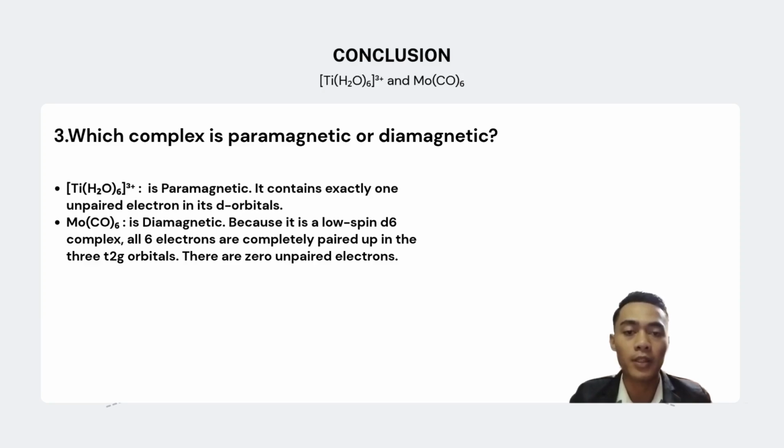Next, which complex is paramagnetic or diamagnetic? The hexaaquatitanium(III) ion is paramagnetic. It contains exactly 1 unpaired electron in its d orbitals. The molybdenum hexacarbonyl is diamagnetic because it is a very low spin d6 complex. All 6 electrons are completely paired up in the 3 t2g orbitals. There are 0 unpaired electrons.